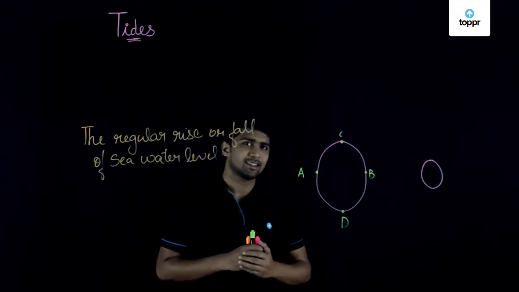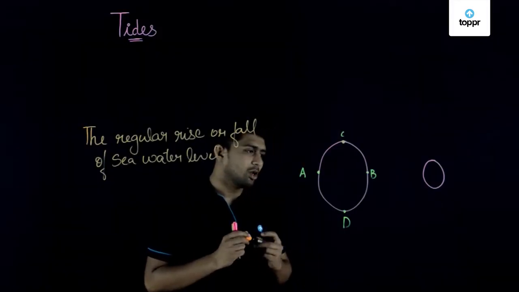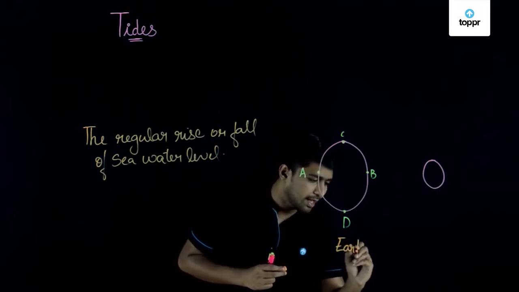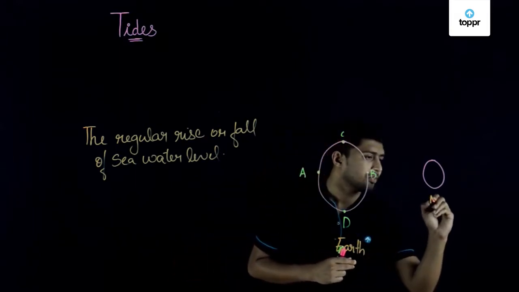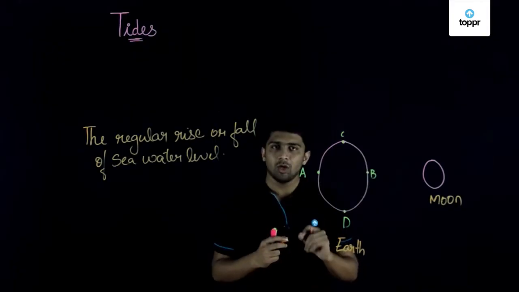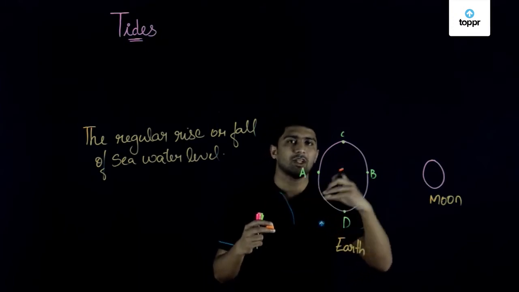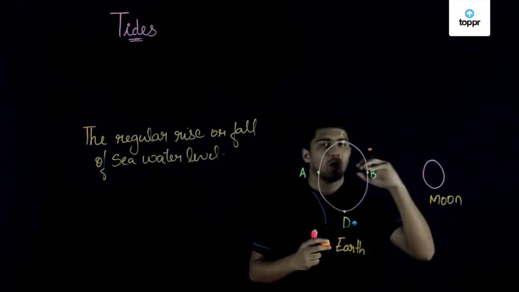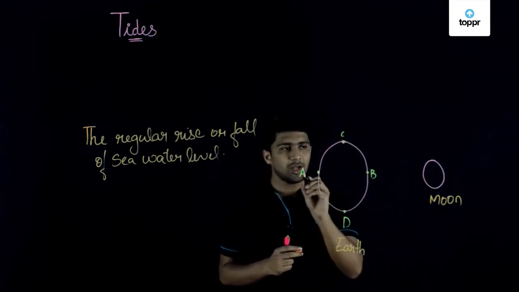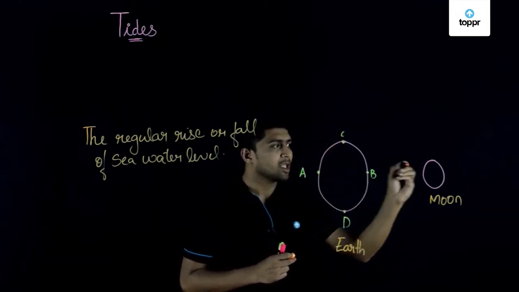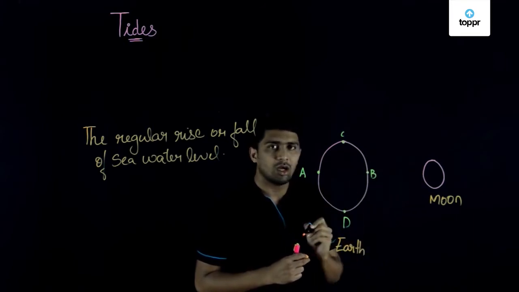Let's analyze. If we take a closer look, this is earth and this is moon, right? We know that the rise or fall of water level in the sea happens because of the gravitational pull of the moon on the surface of earth. Point A and point B are very close to the moon.